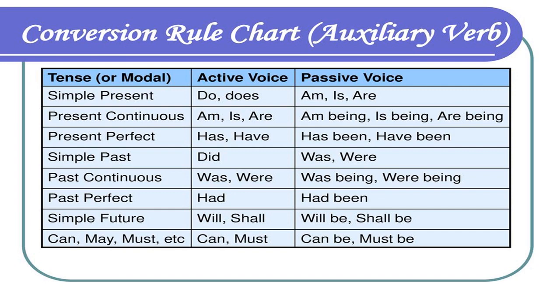If simple past is there, that is did, then was, were. If past continuous, again no change in the auxiliaries, they will be the same, only in place of ing, being will be used. Had, past perfect, then had plus been. If simple future, then will or shall plus be: will be or shall be. If modal auxiliaries are there, that will be changed to can be or must be.